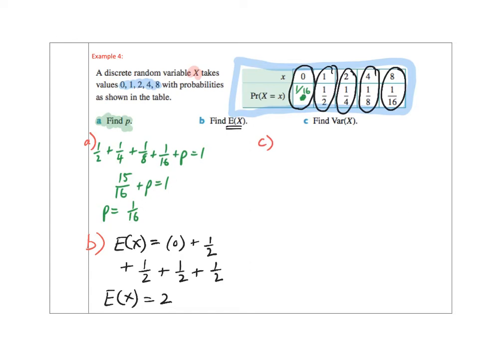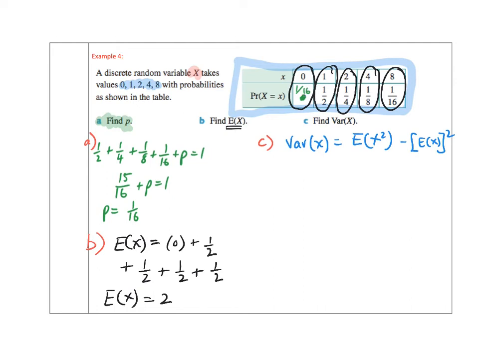Part C is asking us to find the variance. Now I know that the variance of x is E of x squared minus my E of x squared. Well, let's try E of x squared.